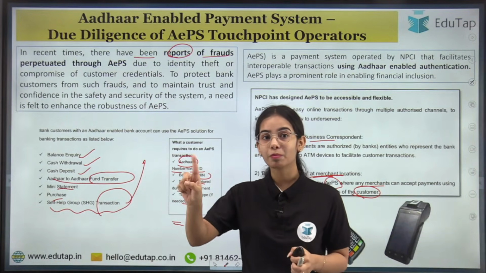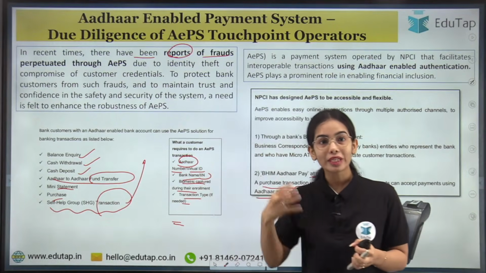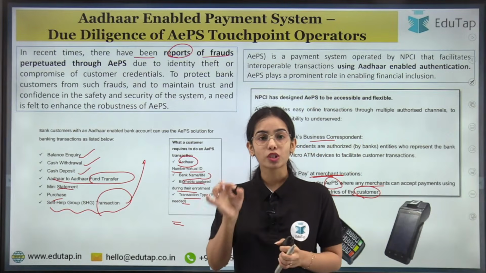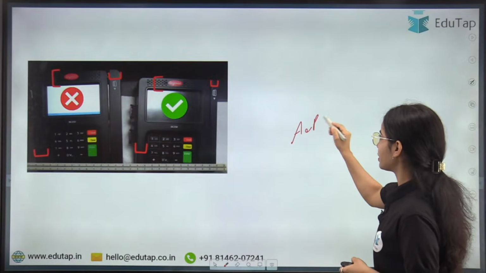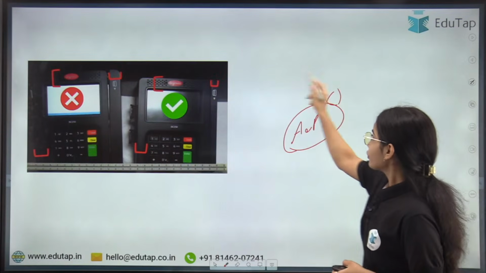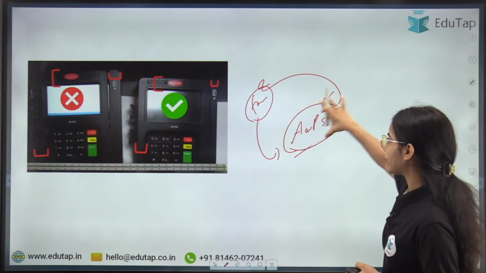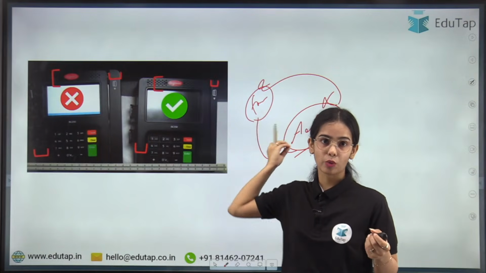Now let's say that person is not the business correspondent. That person has opened the store to take the details of the people and to steal the money from the people's account. So this was also happening: through the Aadhaar enabled payment system, there were fraudsters cheating and taking the details.